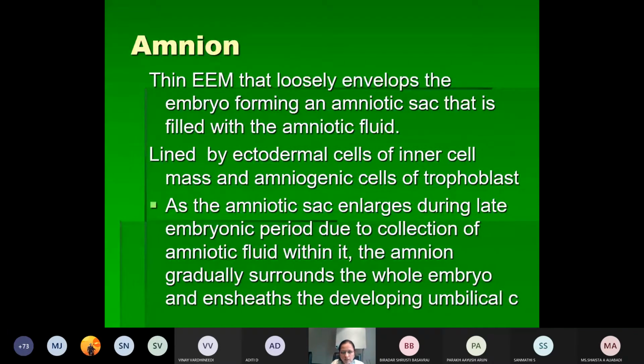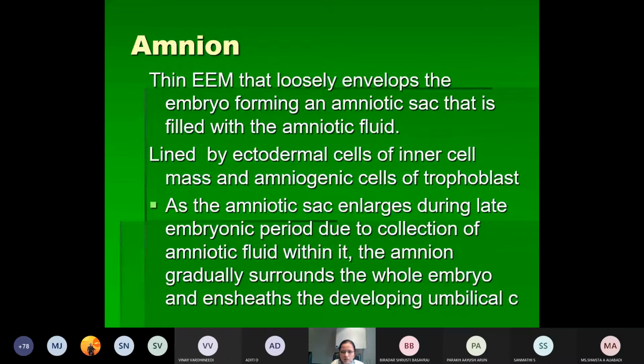Okay, so the amnion is a thin extraembryonic membrane that loosely envelops the embryo, forming a sac called the amniotic sac. This sac contains the amniotic fluid. It is lined by the ectodermal cells of the inner cell mass and the amniogenic cells of the trophoblast.